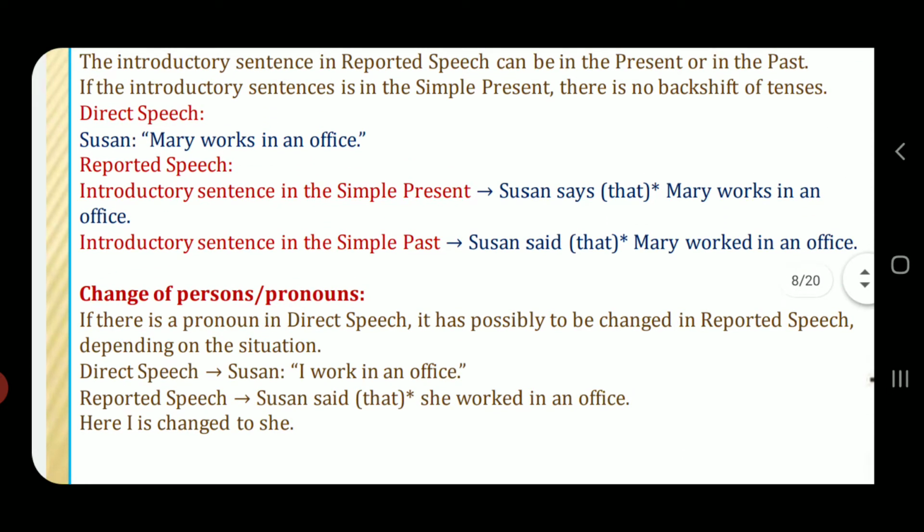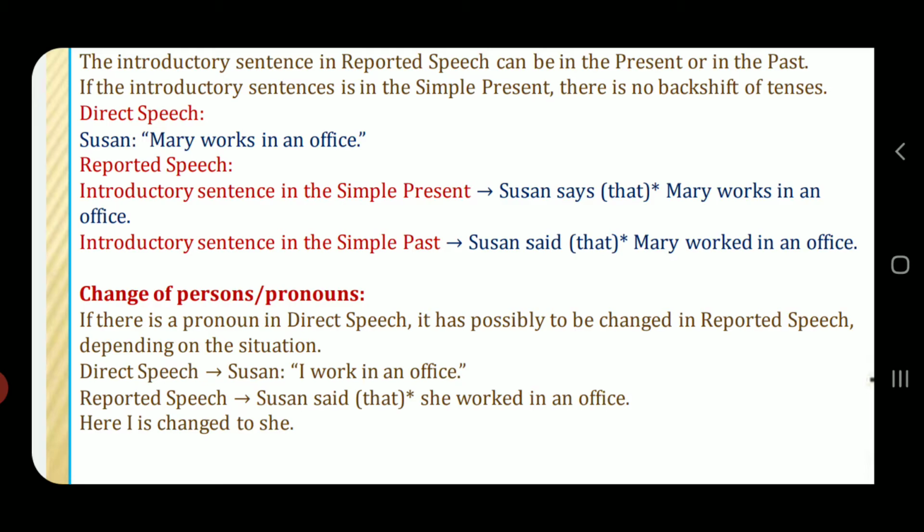So, change of persons or pronouns. If there is a pronoun in direct speech, it has probably to be changed in reported speech, depending exactly on the situation given in the question. Now the example of direct speech: Susan, "I work in an office." And if I write this statement into reported speech,